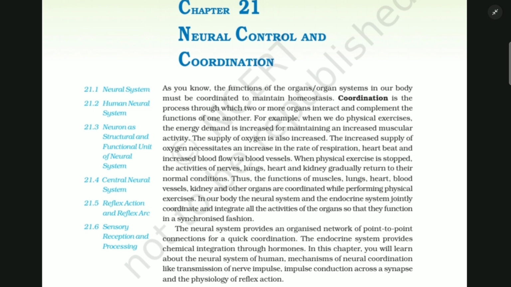In our body, the neural system and endocrine system jointly coordinate and integrate all the activities of the organs so that they function in a synchronized fashion. The neural system provides an organized network of point-to-point connections for a quick coordination. The endocrine system provides chemical integration through hormones. In this chapter, you will learn about the neural system of humans, mechanisms of neural coordination like transmission of nerve impulse, impulse conduction across a synapse, and the physiology of reflex action.